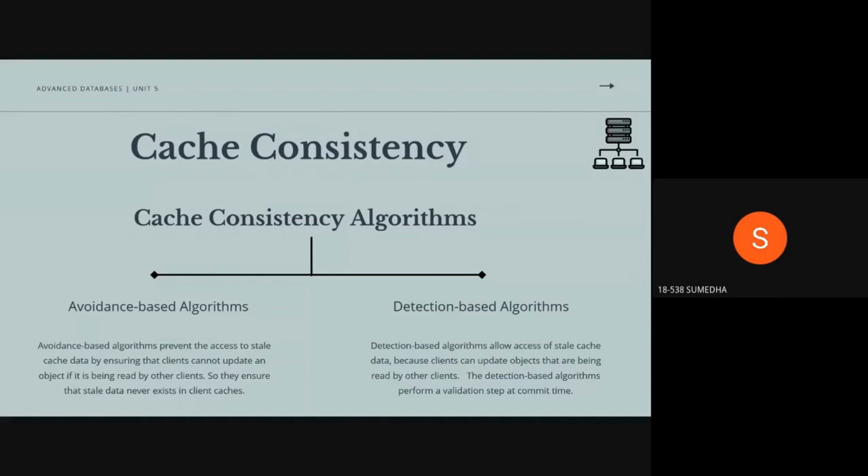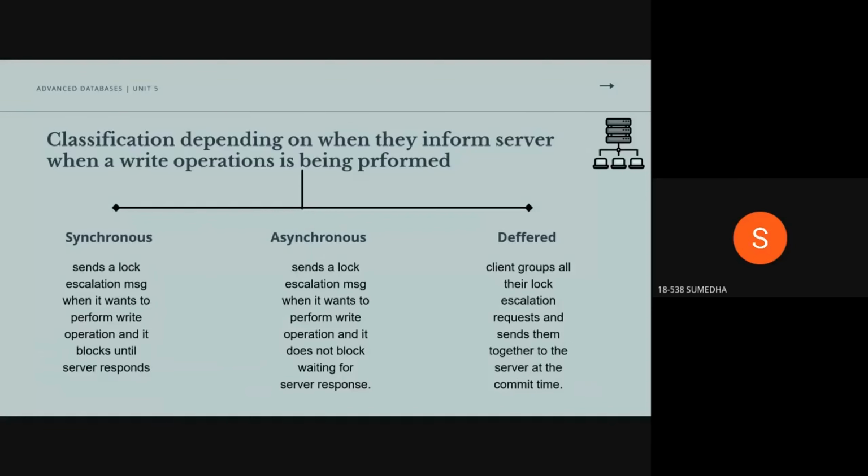Whereas detection-based algorithms allow access to stale cache data, with an additional step of performing validation at the time of commit. This is for ensuring data consistency. Then, based on the time when the write operation is performed, they are again classified into synchronous, asynchronous, and deferred.